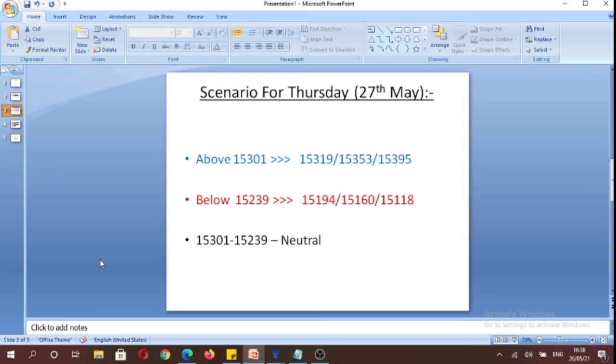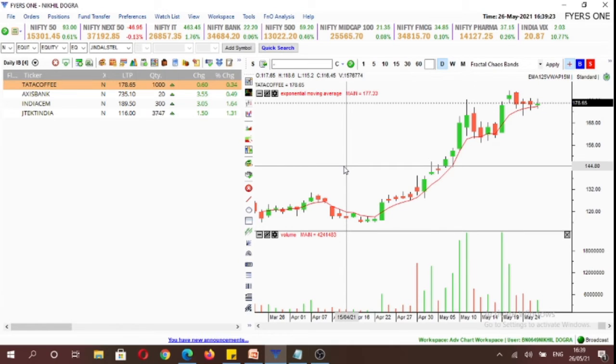And the neutral price range for tomorrow is going to be 15,301 to 15,239, in which one can refrain from making any trades. Now, we would be discussing our stock watch list for tomorrow.